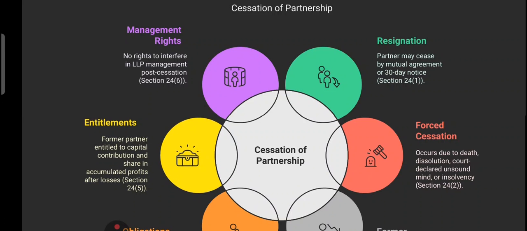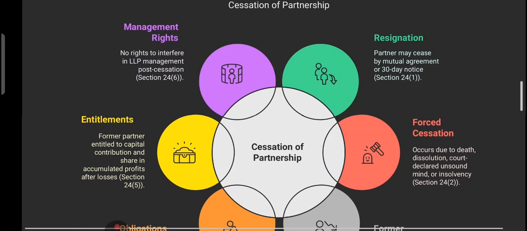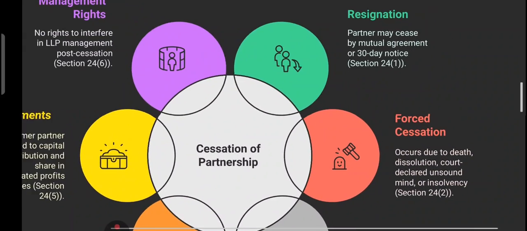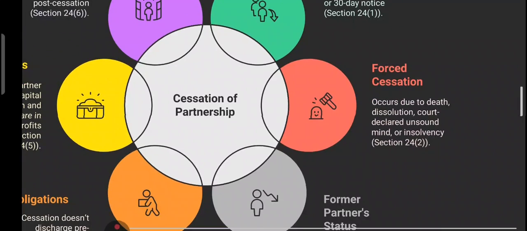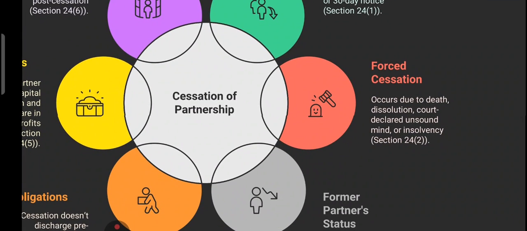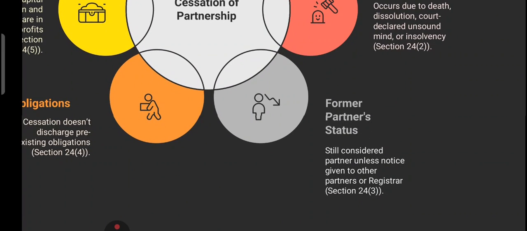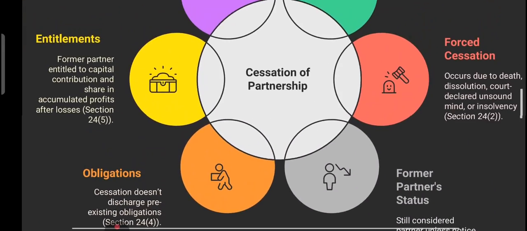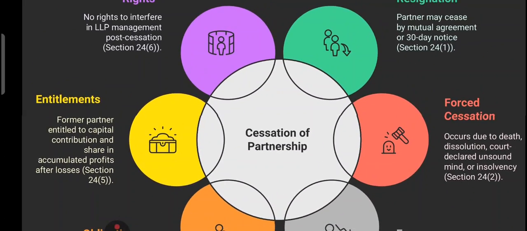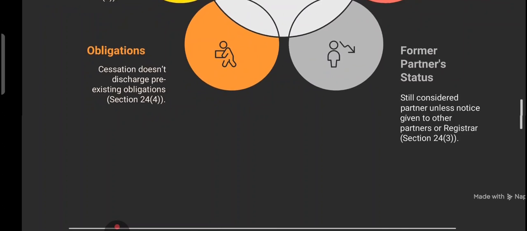So just let me revise you once more. First of all, resignation. So basically they can leave by giving a 30-day notice, right? Second point is forced cessation, which means sometimes a partner may leave due to death, insolvency, mental illness. Then formal partner status, until proper notice is given to the other partner, the person is still considered a partner. Obligation does not end. And entitlement, right? So they have the right to get back their capital and they cannot interfere in management. So these are the important points.